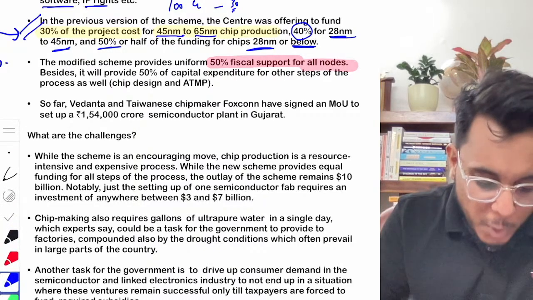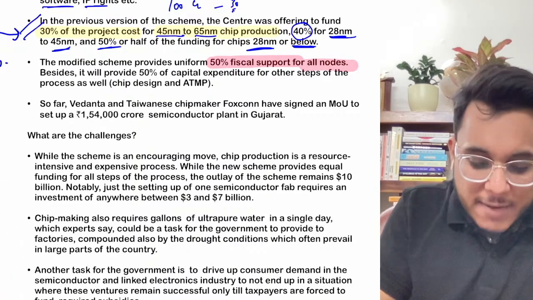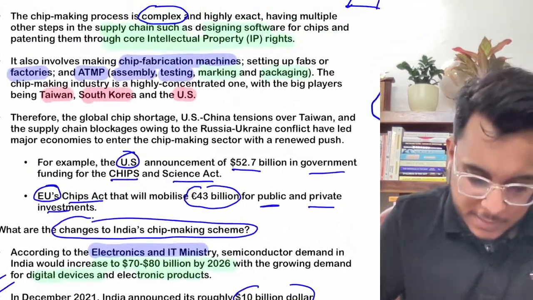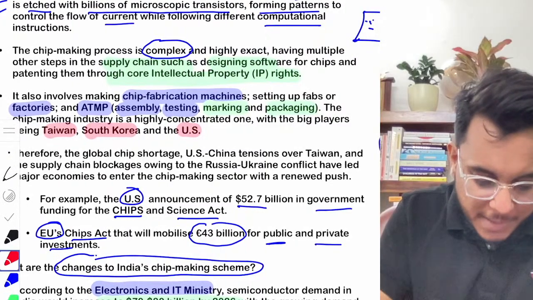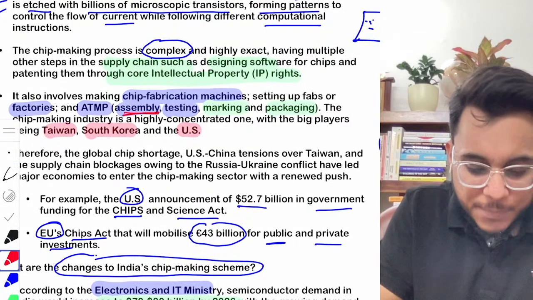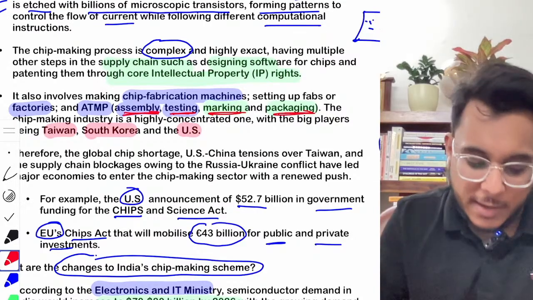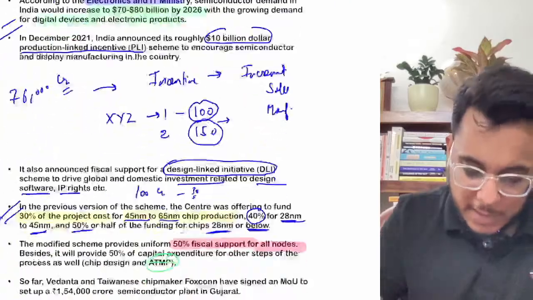Moreover, understand this particular thing, even for the ATMP, that I have just explained to you here, ATMP, that is assembly, testing, marking and packaging. Any kind of work you are doing for chip manufacturing, you will be provided the support.